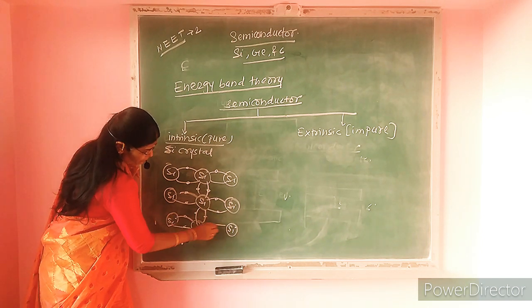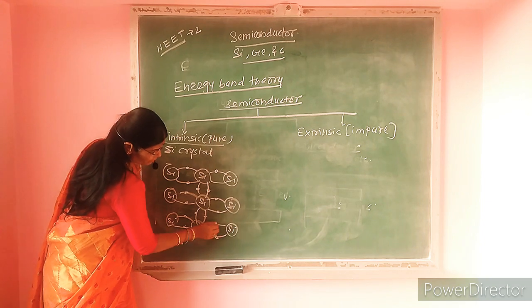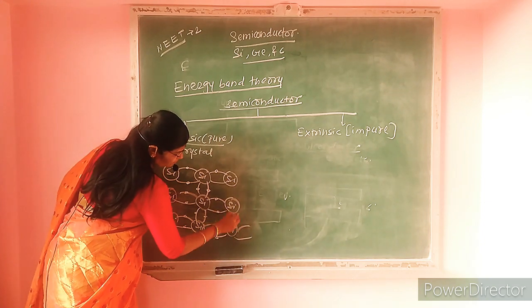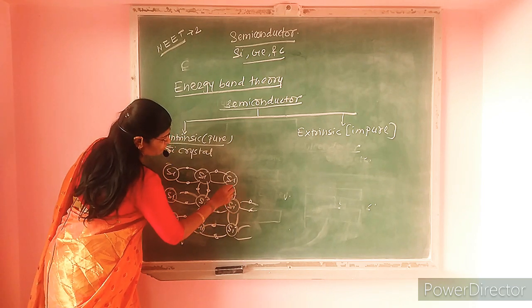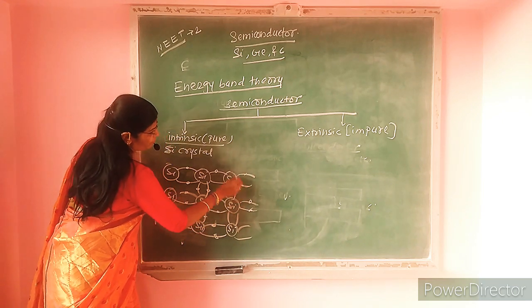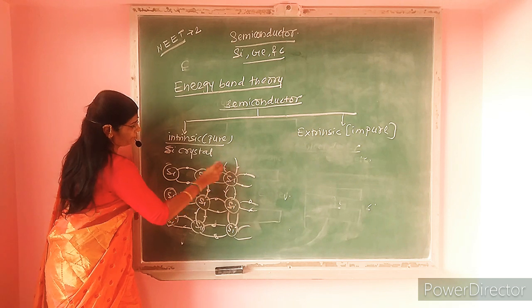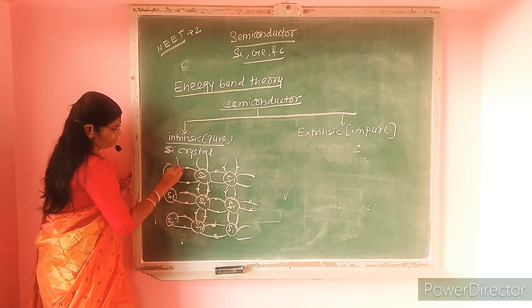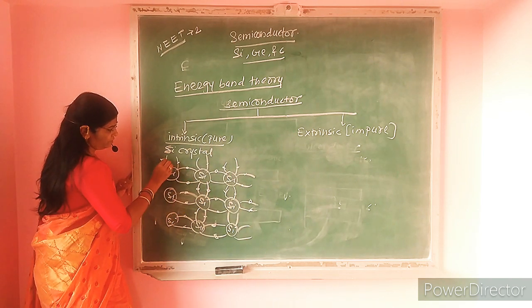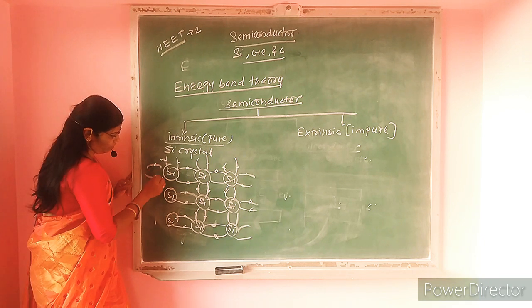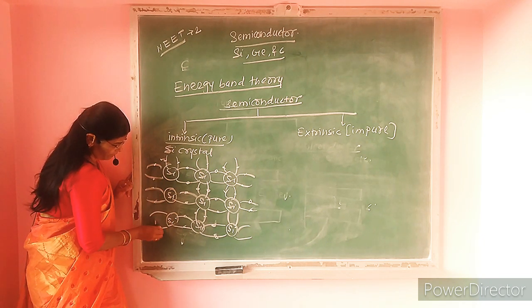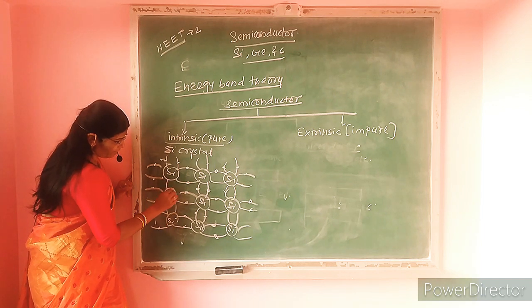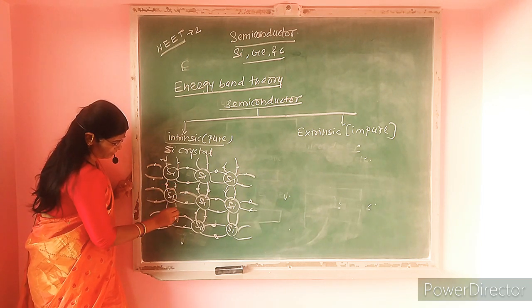At room temperature or absolute zero temperature, there is no free electron for the conduction, and therefore we have to say that a pure or intrinsic semiconductor at absolute zero temperature behaves as a bad conductor of electricity.